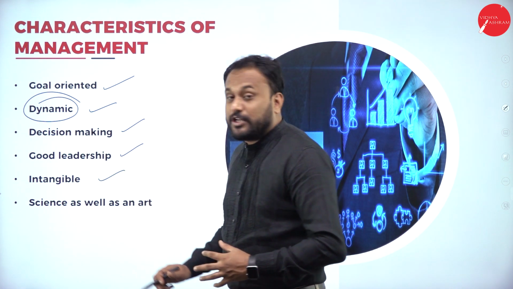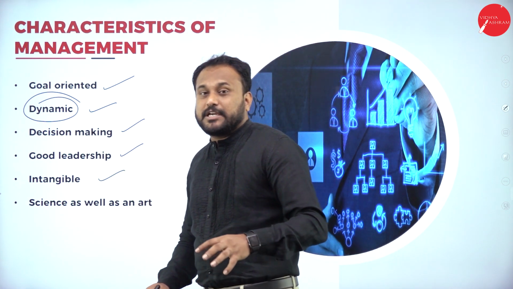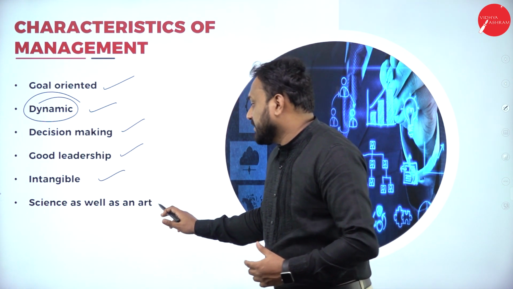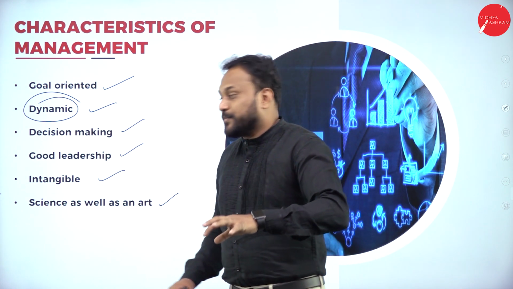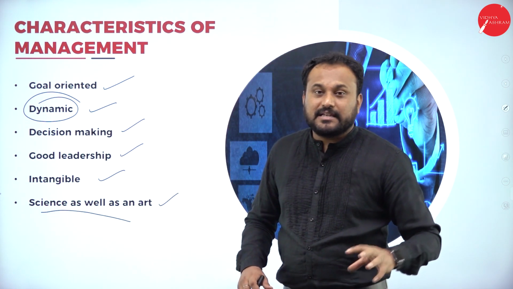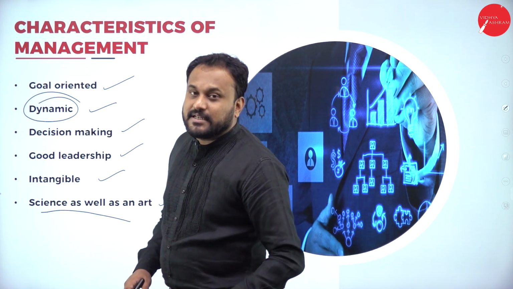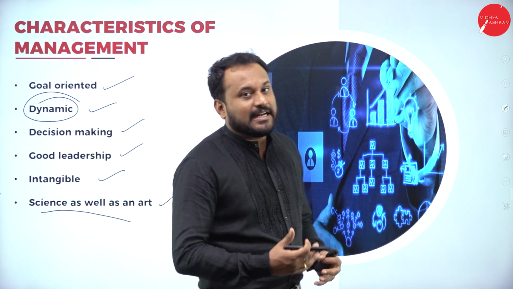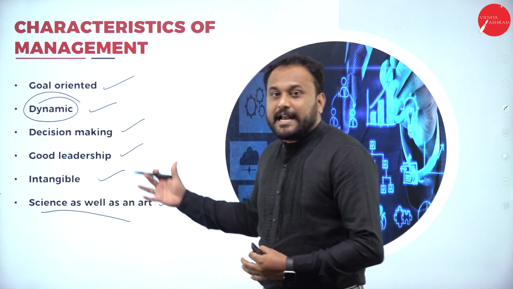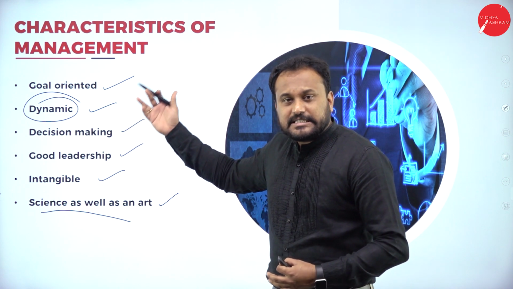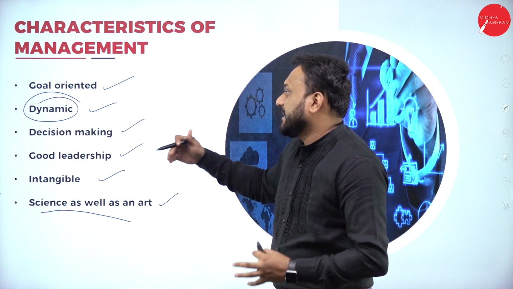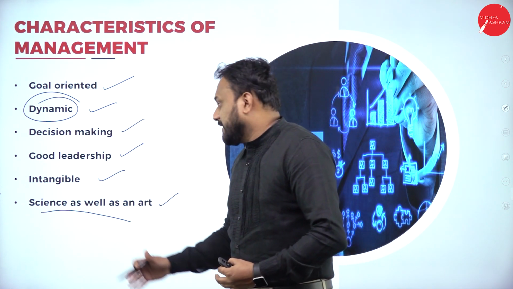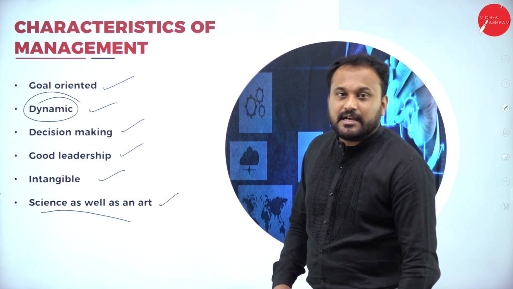Next is intangible: we cannot see or touch management, but we can always feel it. And the last one is science as well as an art. I'll explain what exactly science is and what exactly art is in the next sessions. Now, a quick recall of the characteristics of management. The first is goal oriented. Second is dynamic, decision making, good leadership, intangible, and the last one is science as well as an art.